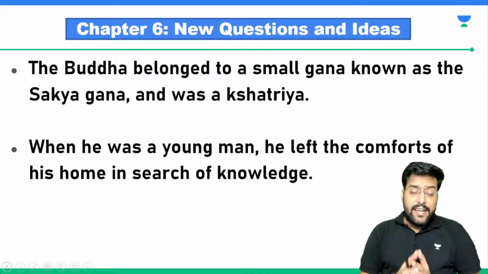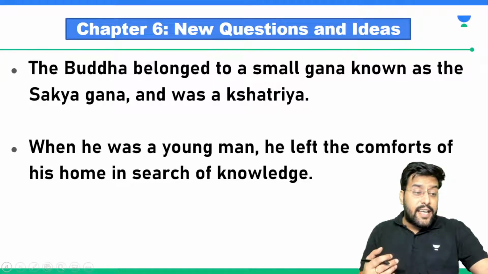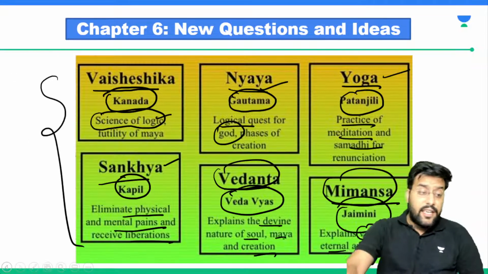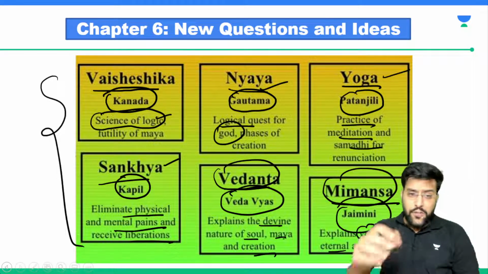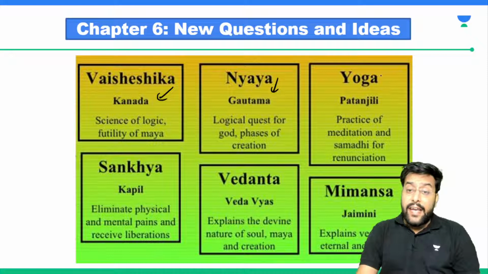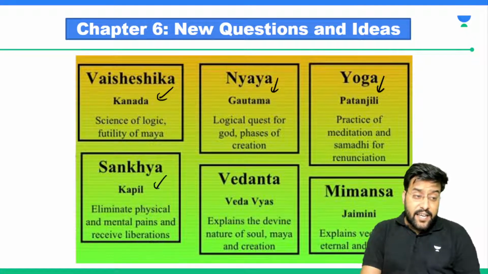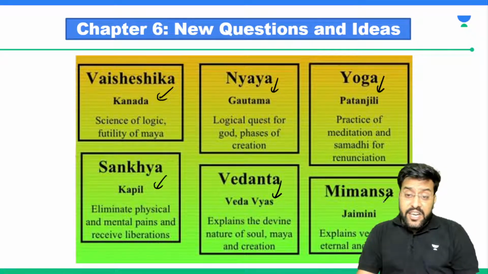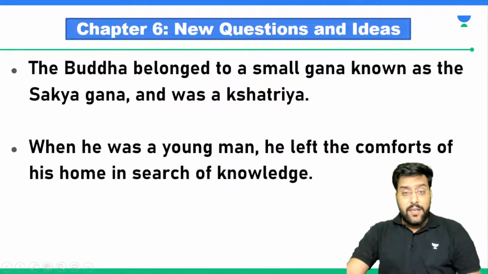The basic understanding. See, in certain exams we can be asked who propounded which school of philosophy. So you at least should remember that Vaisheshika by Kanada, Nyaya by Gautama, Yoga by Patanjali, Sankhya by Kapil, Vedanta by Ved Vyas, and Mimamsa by Jaimini.